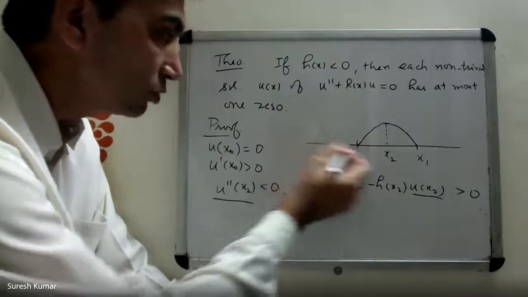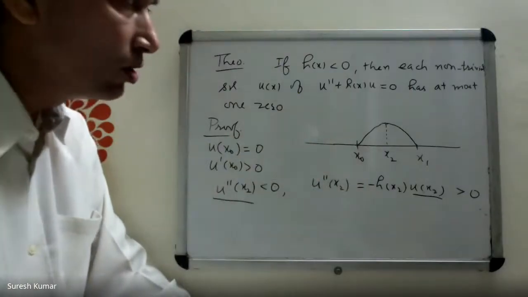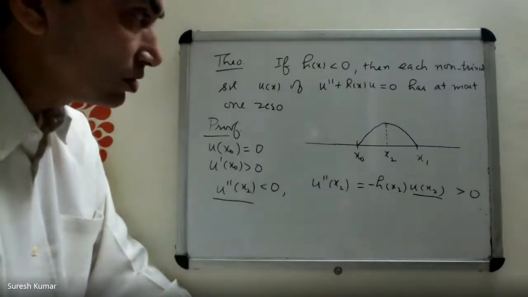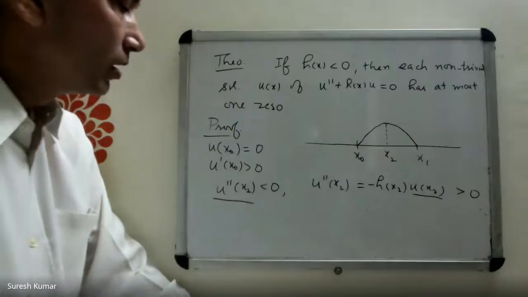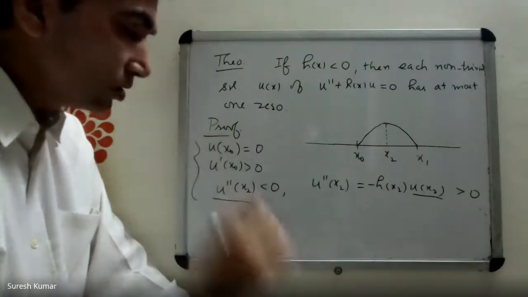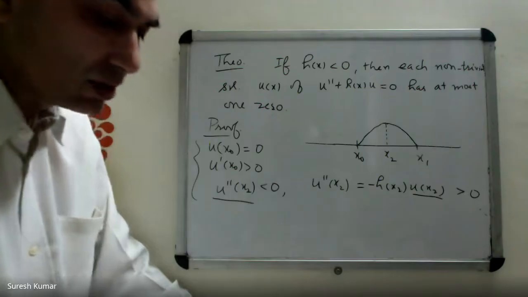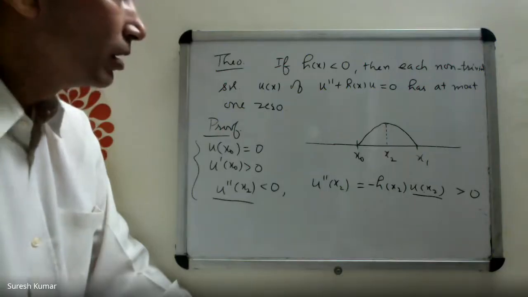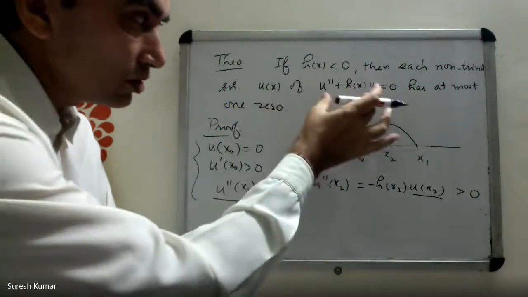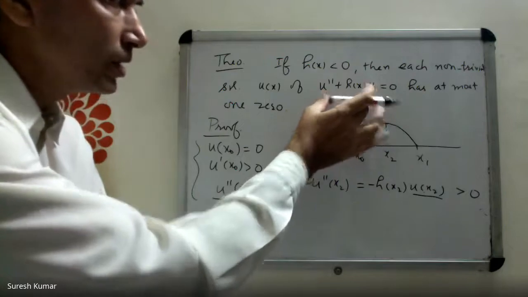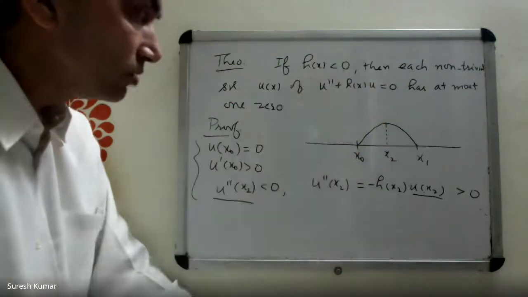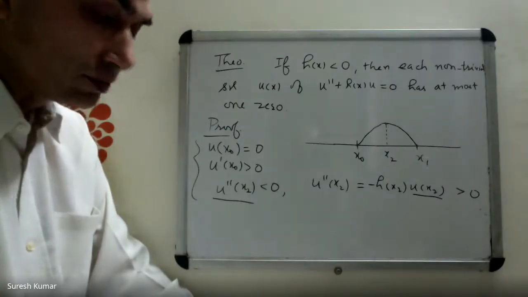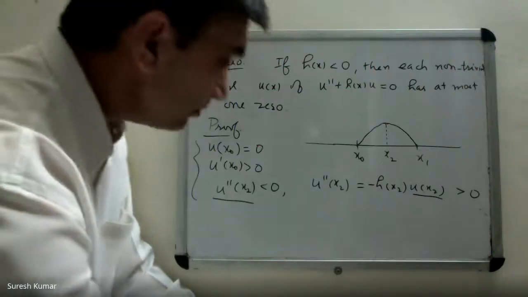The same argument can be applied to prove that there does not exist any zero of u(x) to the left of x naught. So that's how this result is proved. As I said, the proof is not important. If you are mathematically keen and interested in learning mathematical arguments, it's good to do it. But remember this result. This is a differential equation in normal form. If h(x) is negative, then each non-trivial solution u(x) can have at most 1 zero.